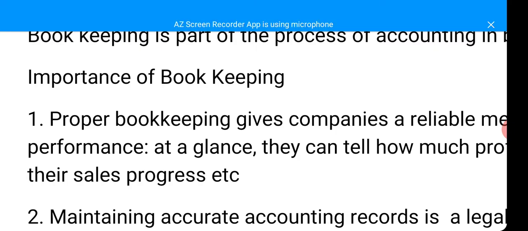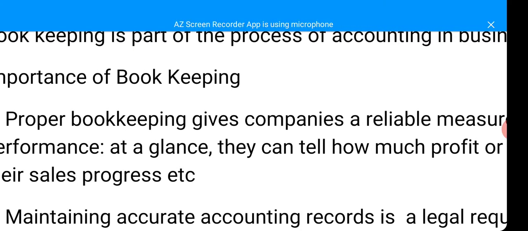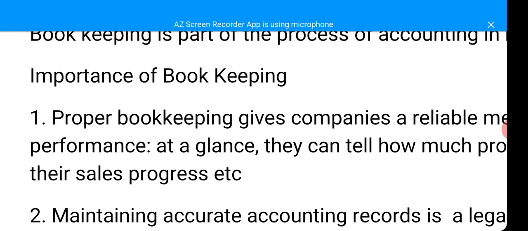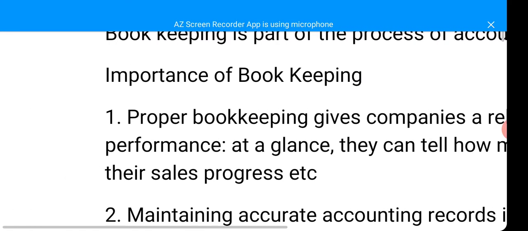So at a glance, they can tell how much profit or loss they make, whether they are selling very well, whether there's progress in their sales or not. Are you with me? When you say measure, it is to know how well something is doing: a reliable measure of their performance.